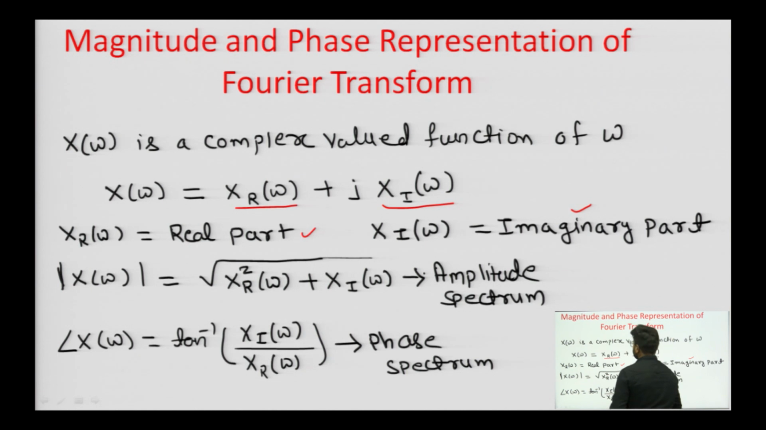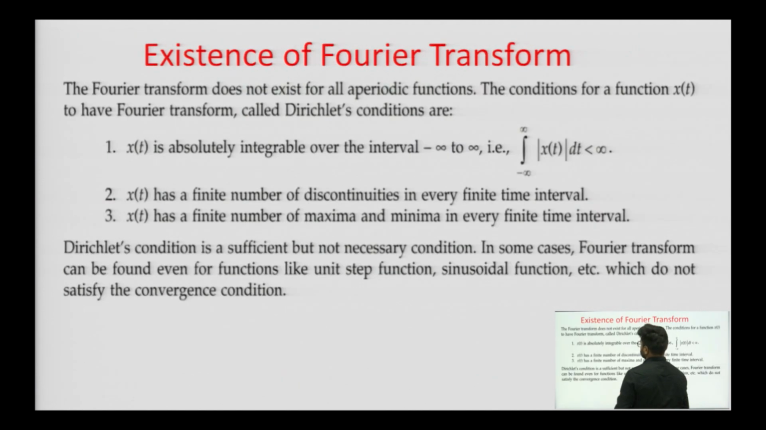If we need to find the magnitude, it will be the square root of real part square plus imaginary part square, and it will give you the amplitude spectrum, because we are trying to find its amplitude. And the angle of X of omega, which will be tan inverse of imaginary part of omega divided by real part of omega, will give us the phase spectrum. So, this is how we find the magnitude and phase spectrum of the Fourier transform.